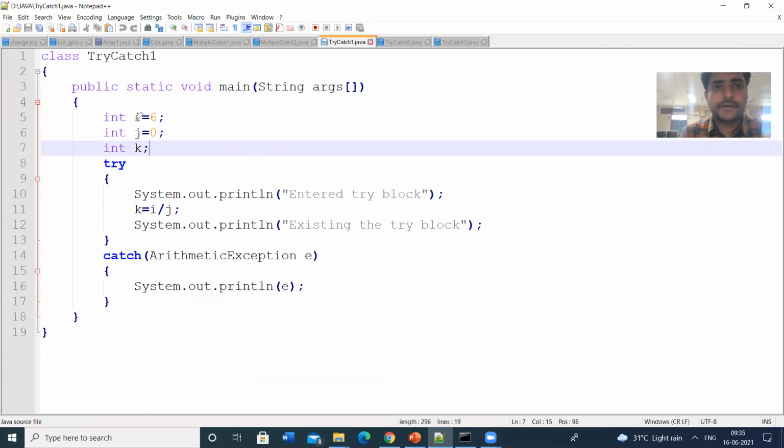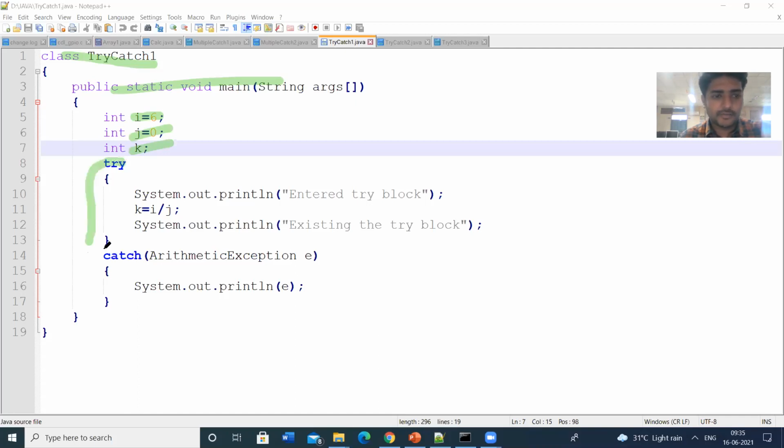A simple illustration for try block and catch block. Let us say I have written the main class, main method. I am declaring some local variables: i is equal to 6, j is equal to 0, and I am declaring the variable k.